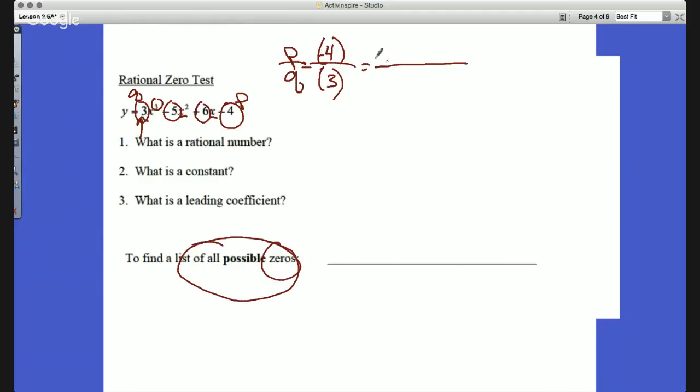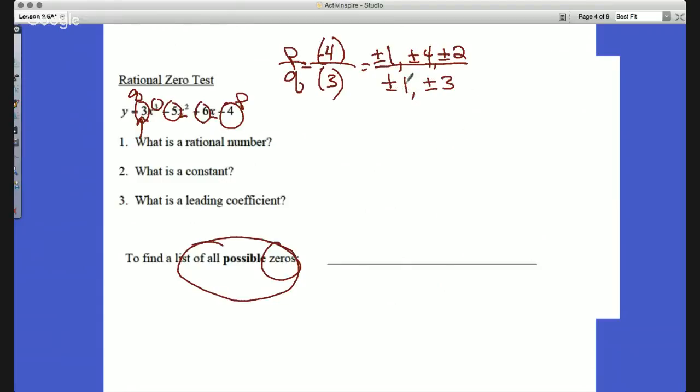To find the possibilities, we're going to find the factors of 4. So what 2 numbers make up 4? Well, that's 1 and 4, as well as 2 and 2, which we only need to put once. Now, what are the possible factors of 3? Well, that'd be plus or minus 1 and plus or minus 3.